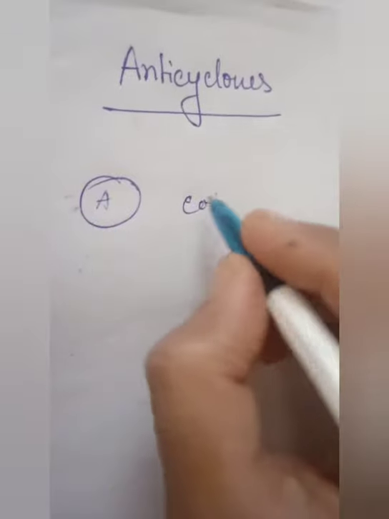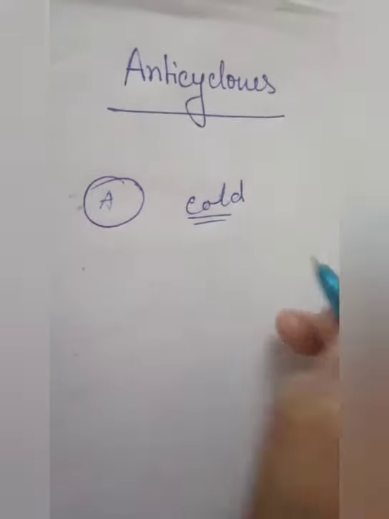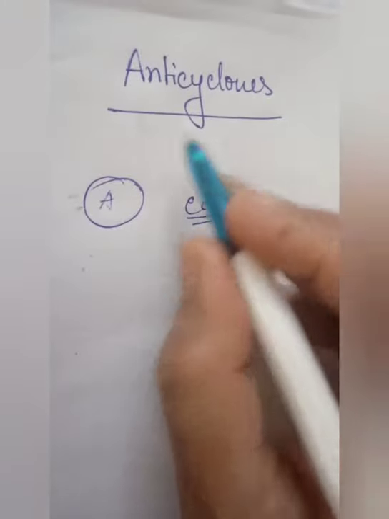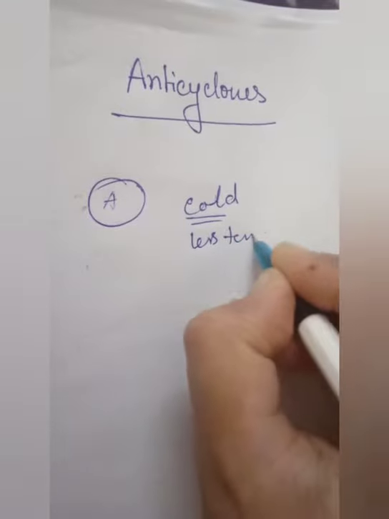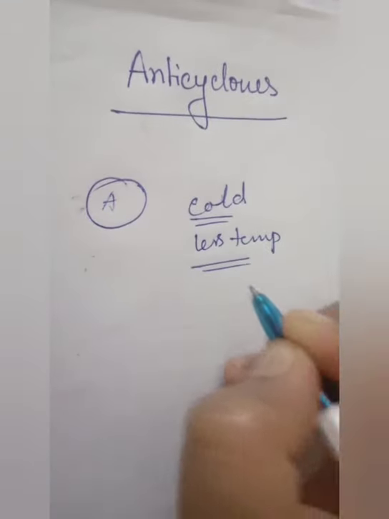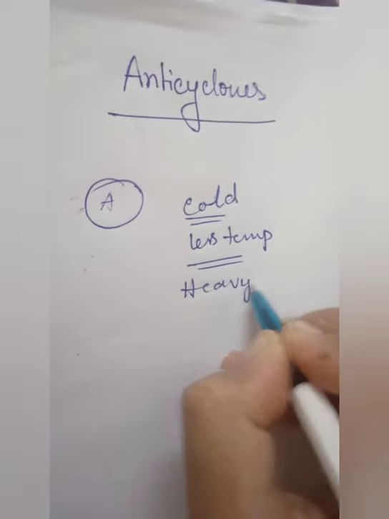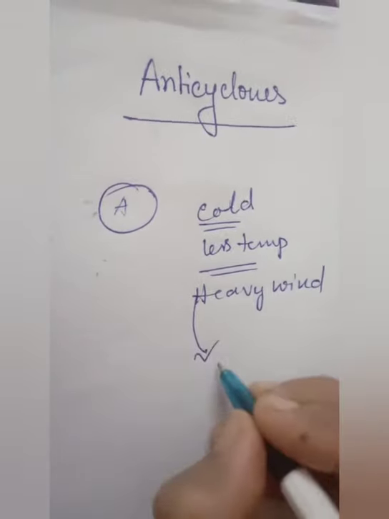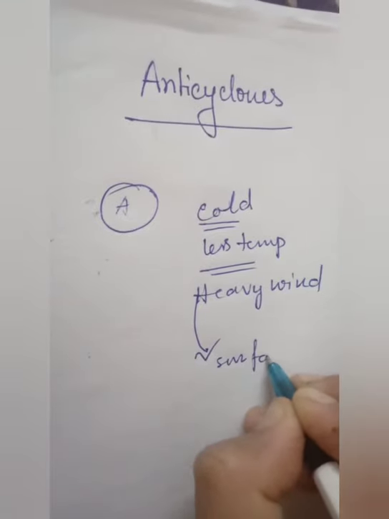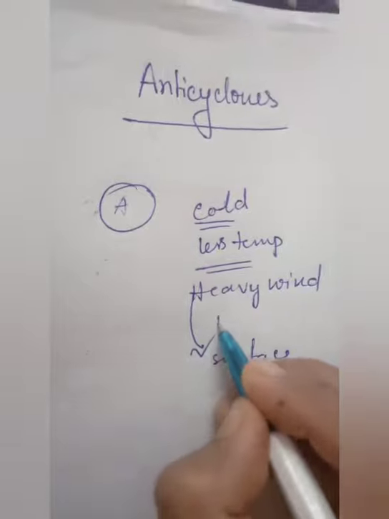Suppose this is area A, and this area is cold, meaning less temperature is there. Then heavy wind will be there, and heavy wind always moves down to the surface of the earth, so it will form high pressure.